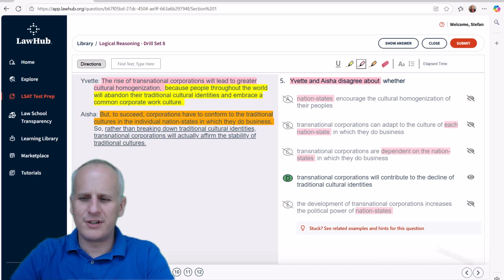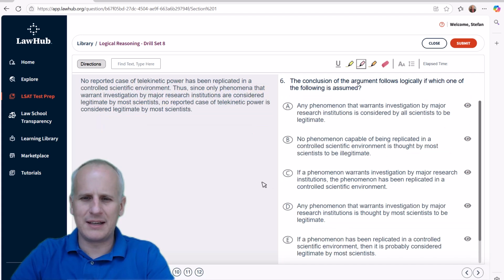Moving on from question number 5, we're going to get to question 6 of logical reasoning drill set number 8 over at lawhub.lsac.org. We already have a highlight tool ready to go, and we're going to read the question stem as always first and highlight the task terms.